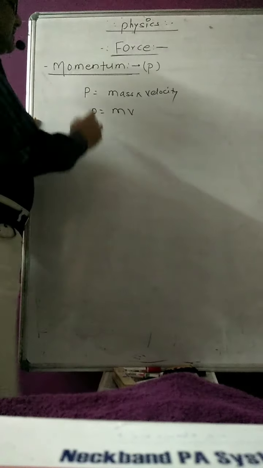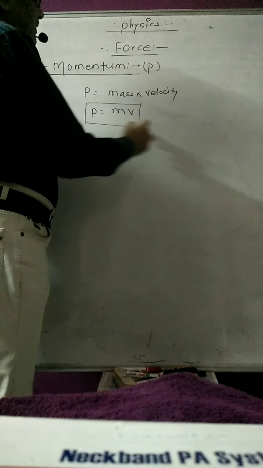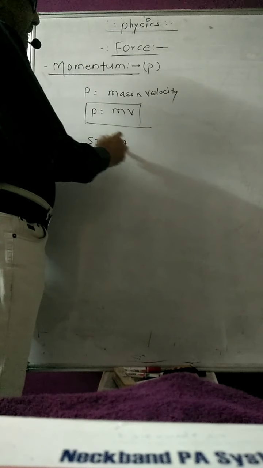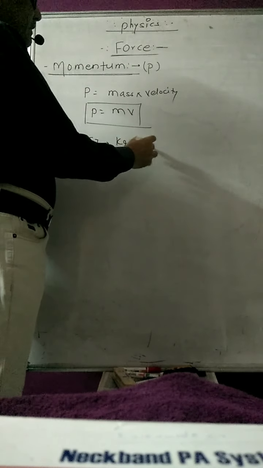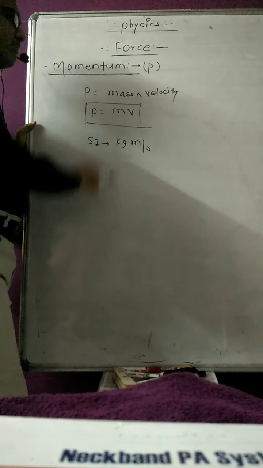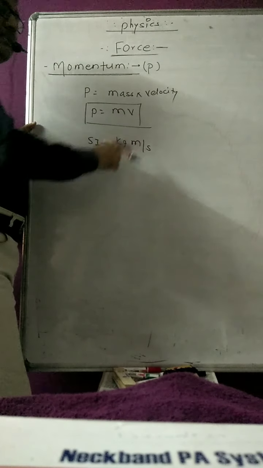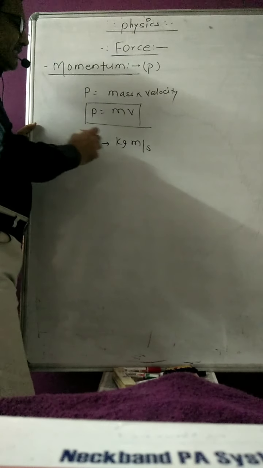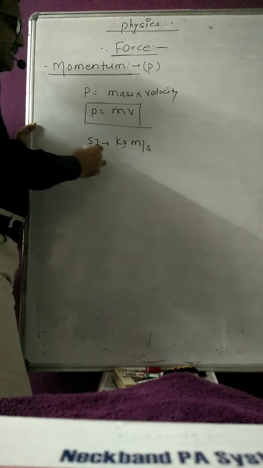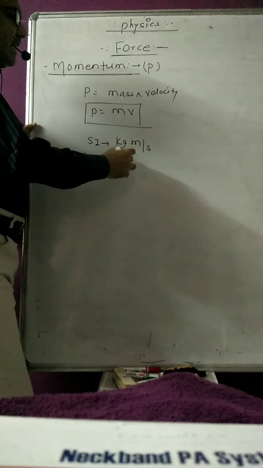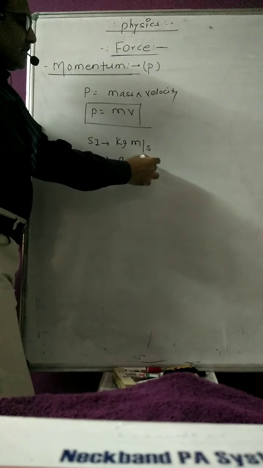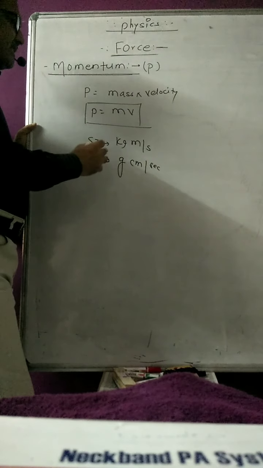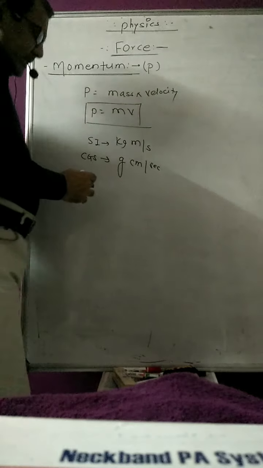As this is the product of mass into velocity, the SI unit of linear momentum is kg meter per second. In the SI system, mass is measured in kg and velocity in meter per second. In the CGS system, the unit is gram centimeter per second. So these are the SI and CGS units of linear momentum.